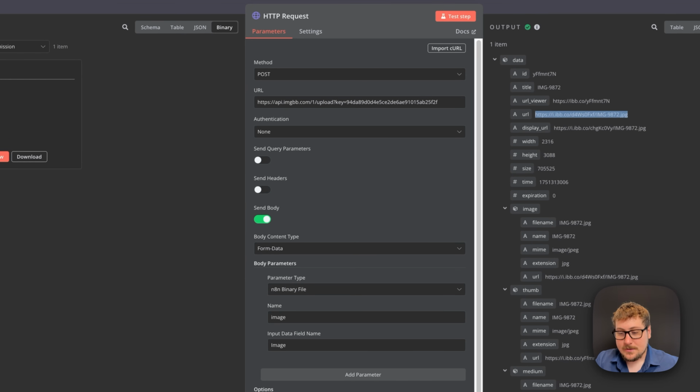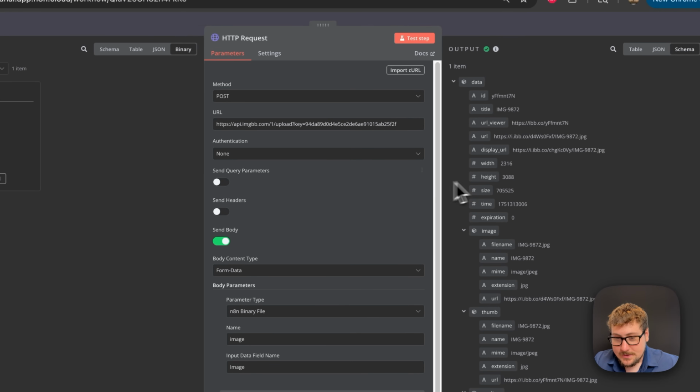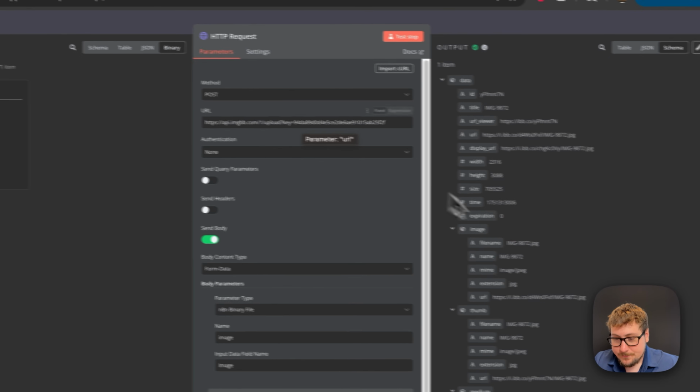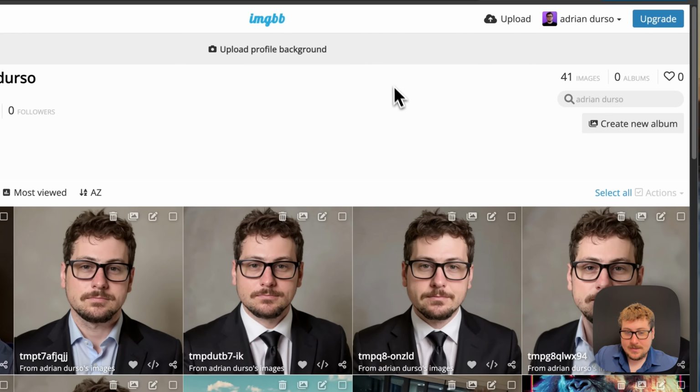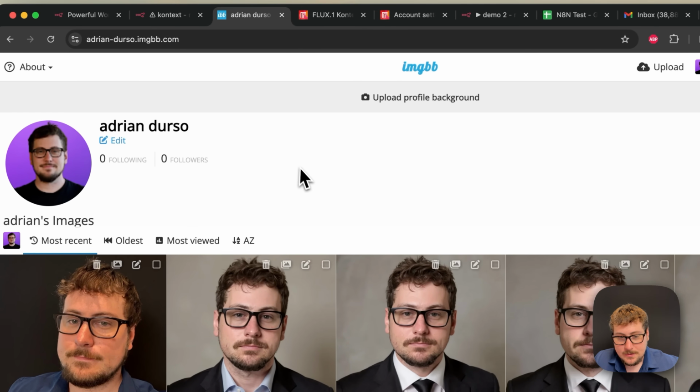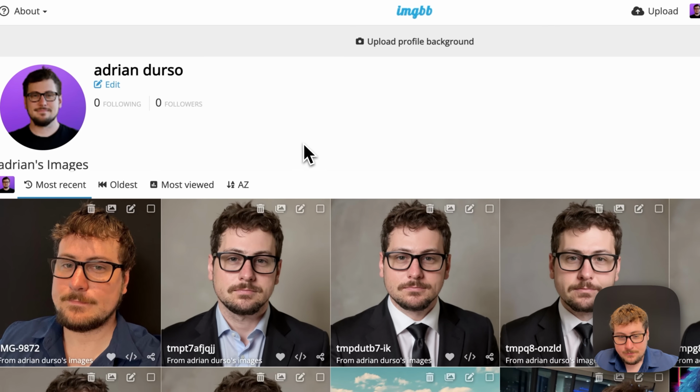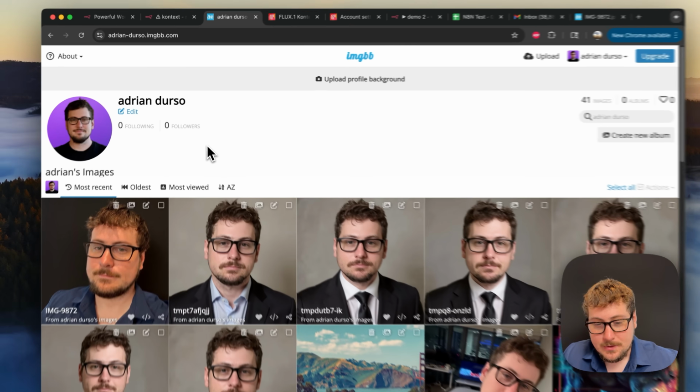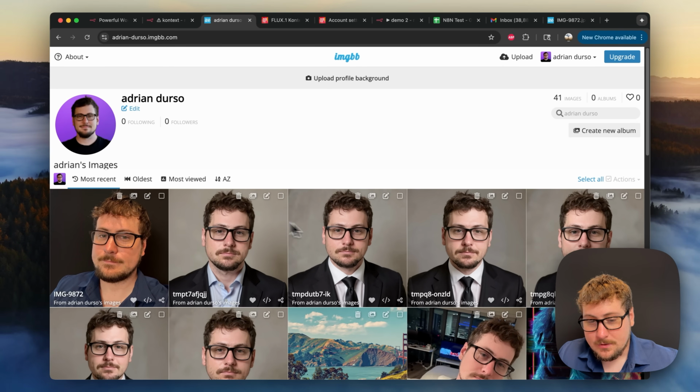And then I'll show you also how to do it with Google Drive, which could take a few more steps to set up, but is a little bit better to do. So here we have this service called ImageBB. And the reason I like this service is it's super simple. It's completely free. You just go to imgbb.com, and then here you have my profile. These are all the images that were uploaded. This is the result from when I created that tutorial before.